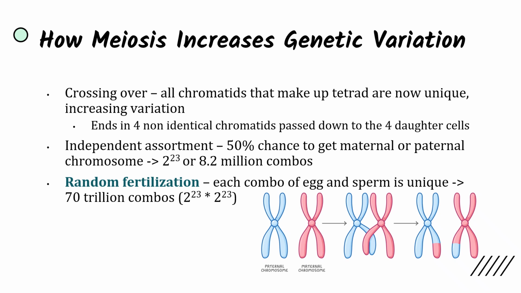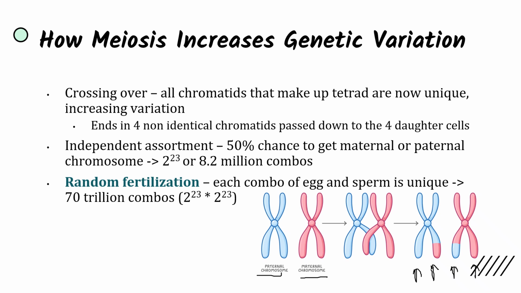So we have our paternal chromosome made up of two sister chromatids and the maternal chromosome made of two sister chromatids, and these came from S phase. They're going to join together in a tetrad, and then crossing over is going to occur, where a piece of paternal chromosome is going to swap with a piece of maternal chromosome. And what this results in is now we have four sister chromatids that are completely genetically non-identical,